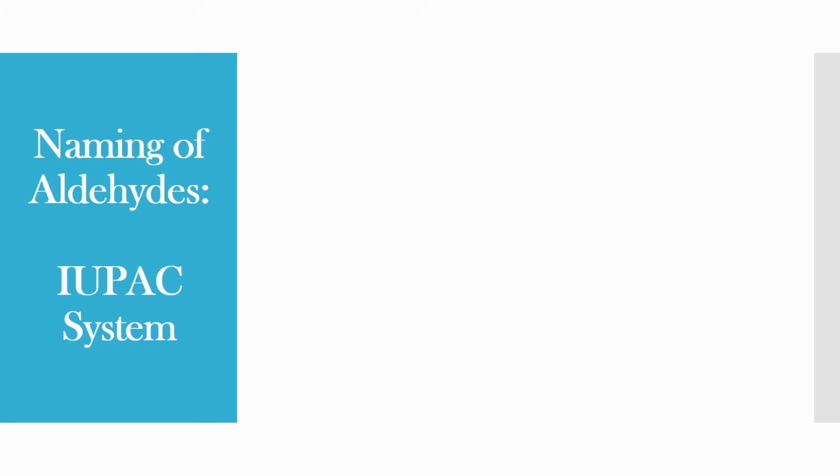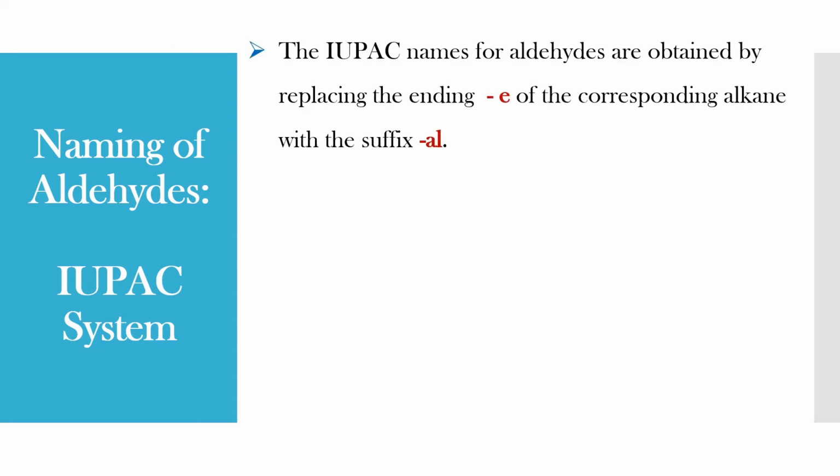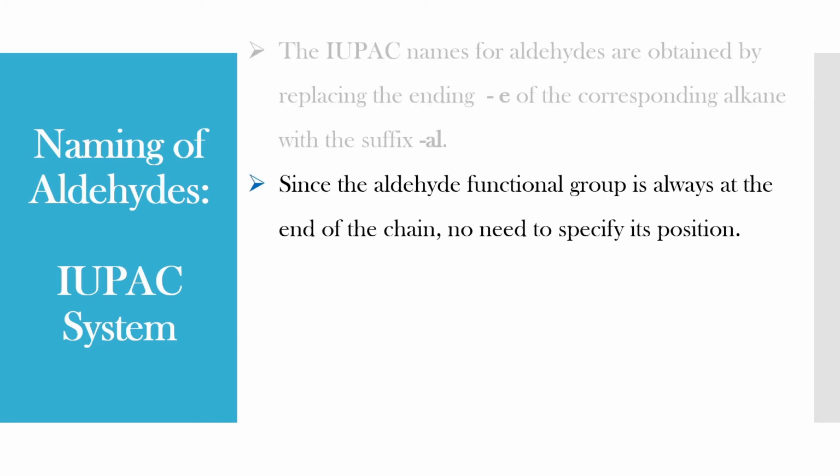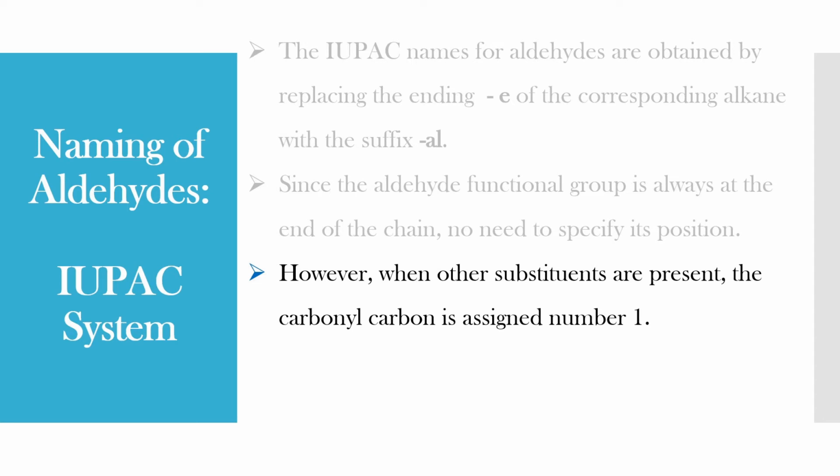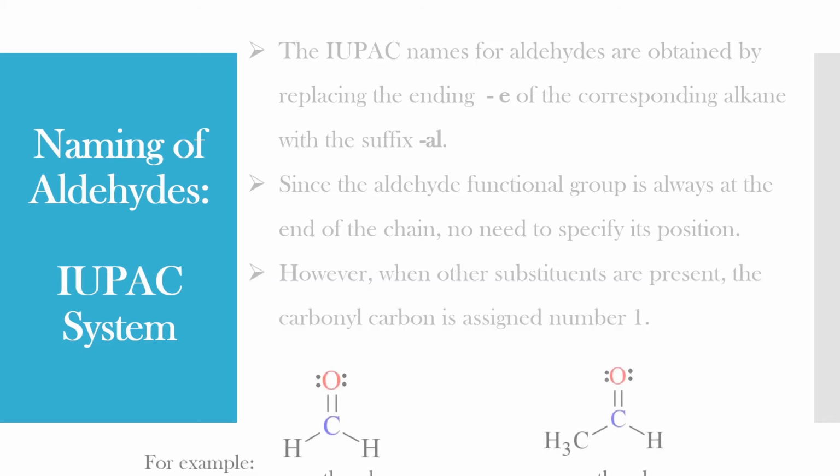Now let us understand the naming of aldehydes under the IUPAC system. The IUPAC names for aldehydes are obtained by replacing the ending e of the corresponding alkane with the suffix al. Since the aldehyde functional group is always at the end of the chain, there is no need to specify its position. However, when other substituents are present, the carbonyl carbon is always assigned the number 1. For example,